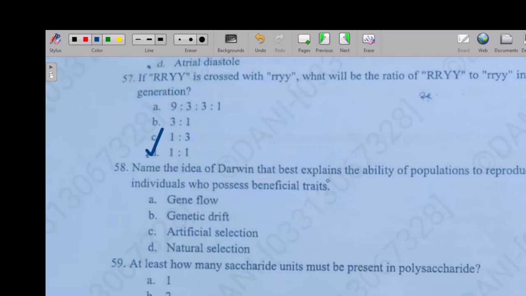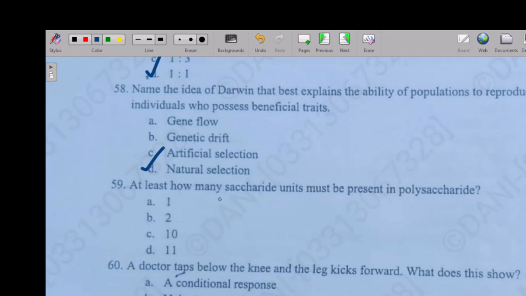Name the idea of Darwin best to explain the ability of a population to reproduce those individuals whose parents have beneficial traits. Option A gene flow, option B genetic drift, option C artificial selection, option D natural selection. So the right answer is option D, natural selection. So the next question is, at least how many saccharide units must be present in polysaccharides?